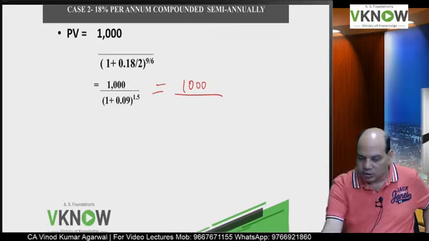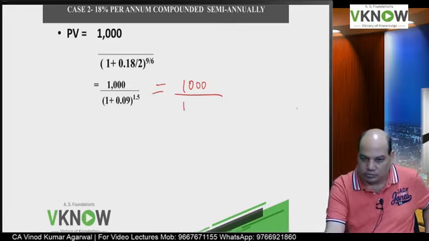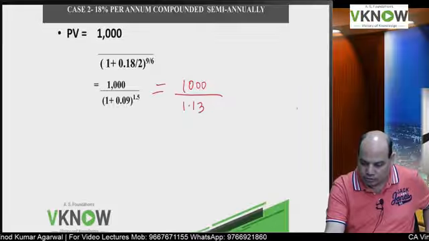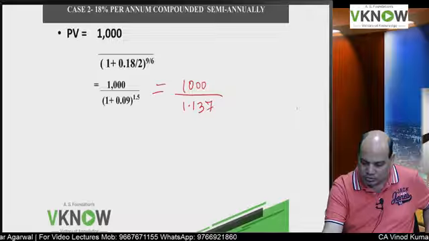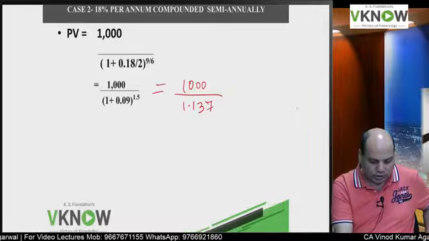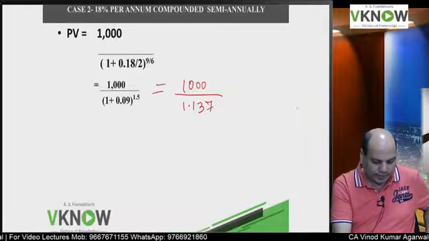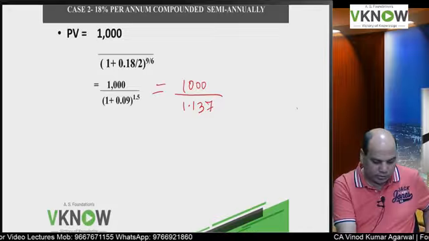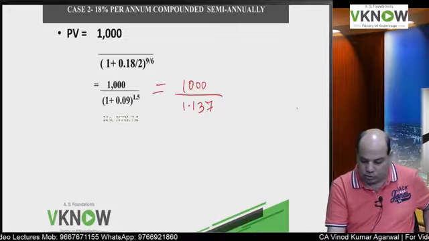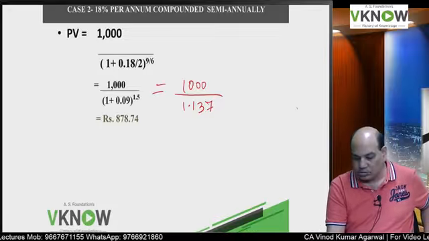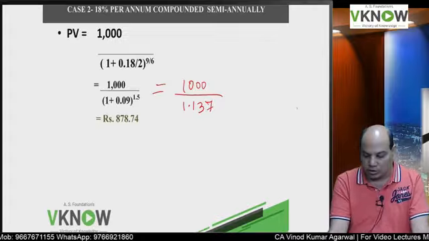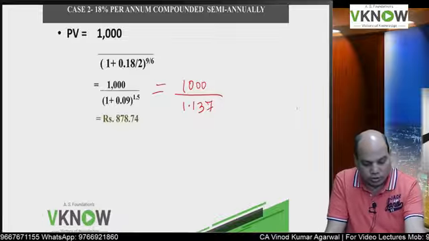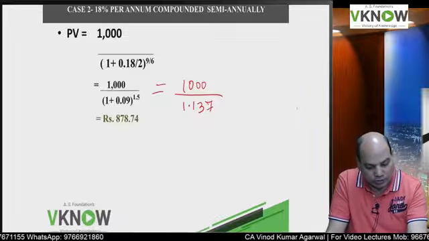What is the factor you are getting on the calculator? 1.13, something more, 137. Now 1000 divided by 1.137. So you will get something around this number, 878.74, or you may get 879. Is it right?